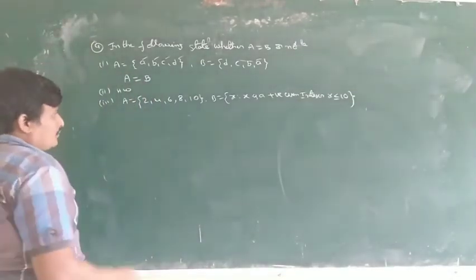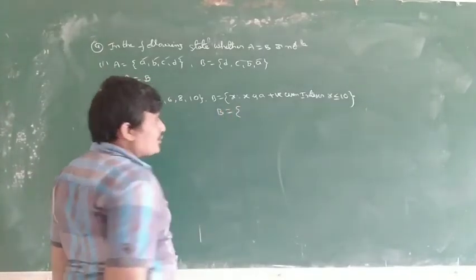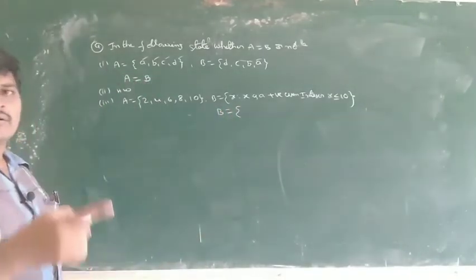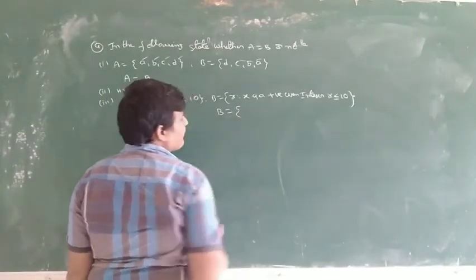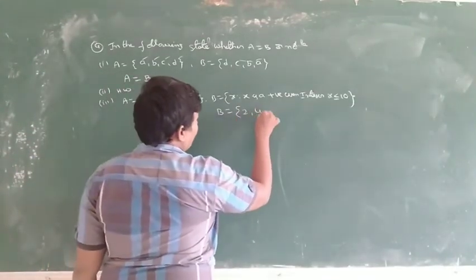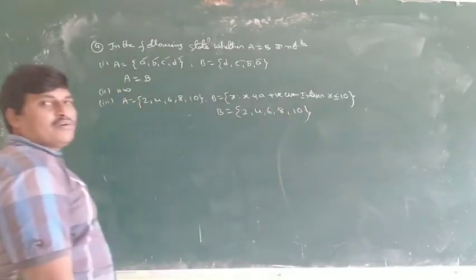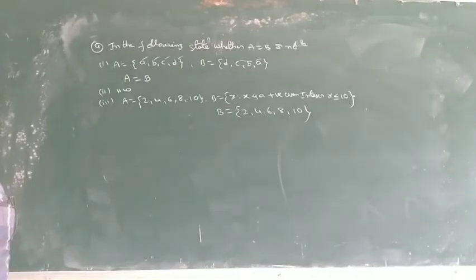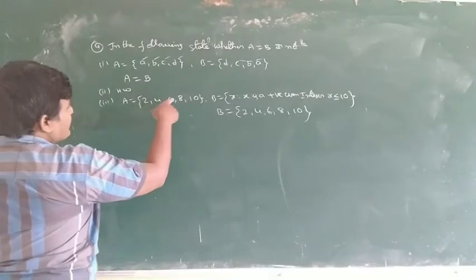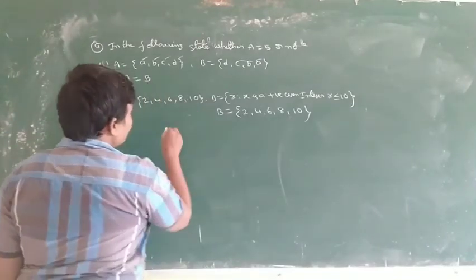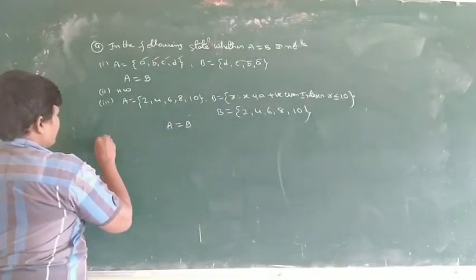Positive even numbers are 2, 4, 6, 8, 10, and less than or equal to 10 includes 10 also. So B is 2, 4, 6, 8, 10, and A is also 2, 4, 6, 8, 10. So A is equal to B. Next one.